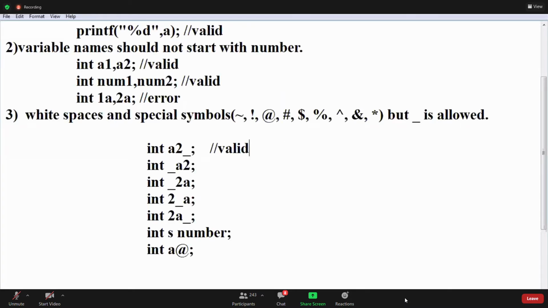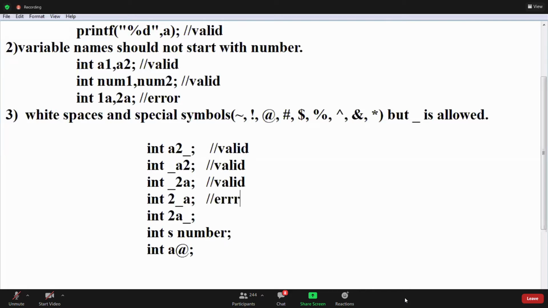First one is valid, no doubt, because it is not starting with a number. Can you start with underscore? Yes, second one is also valid, no doubt, right? Third one, int underscore a2. Yes, that is also valid. Fourth one, 2 underscore a, invalid.